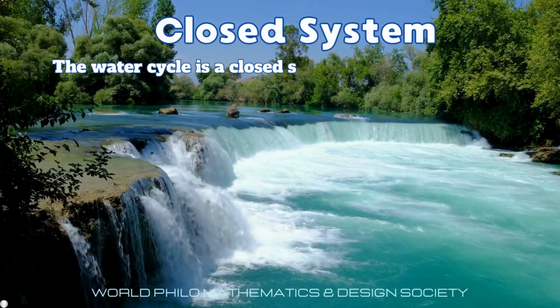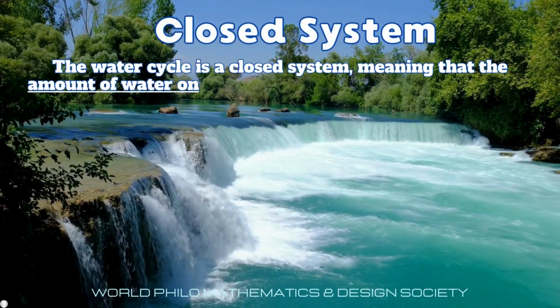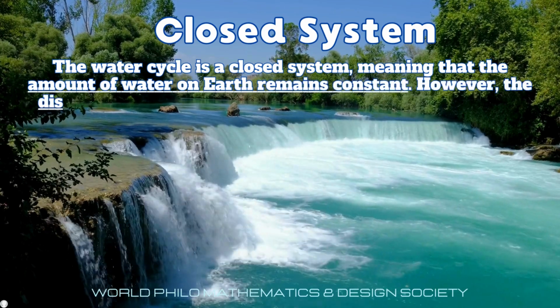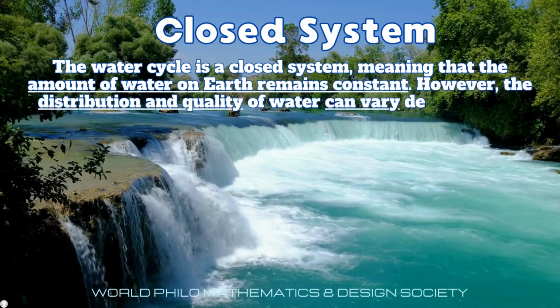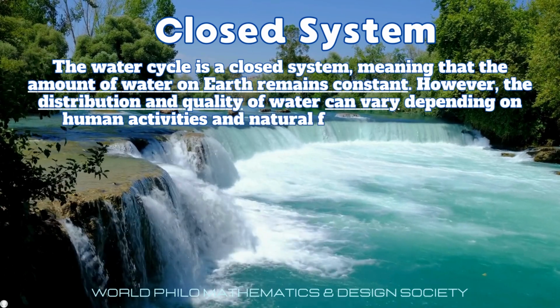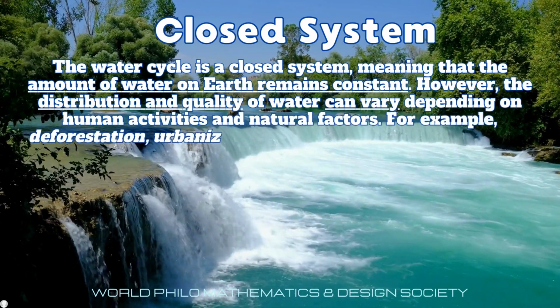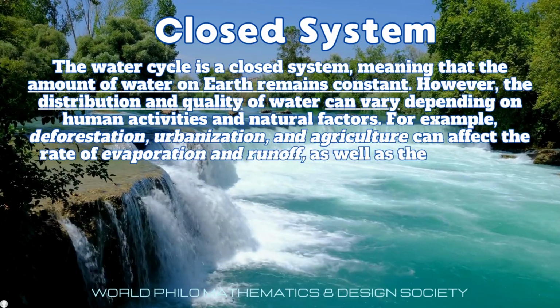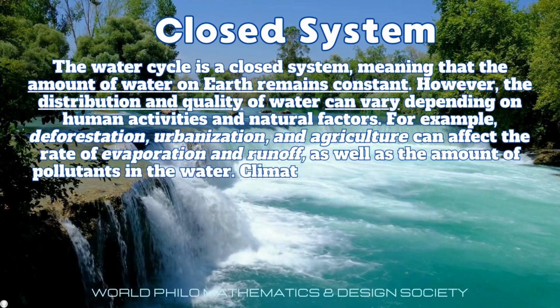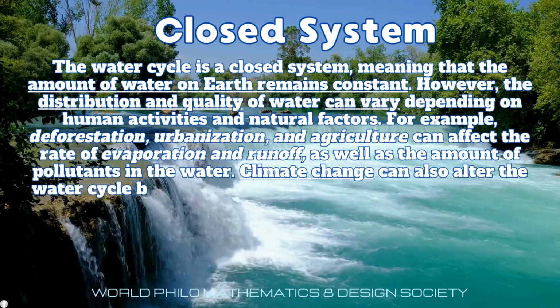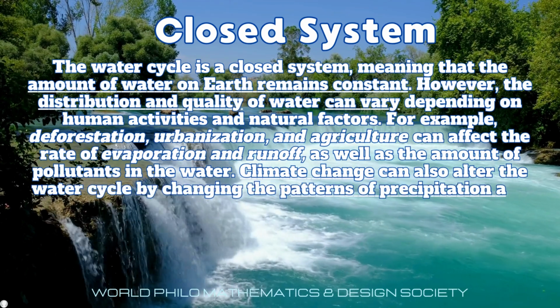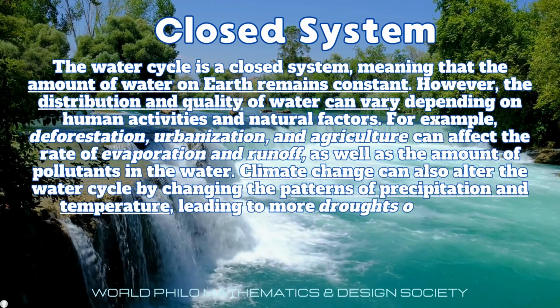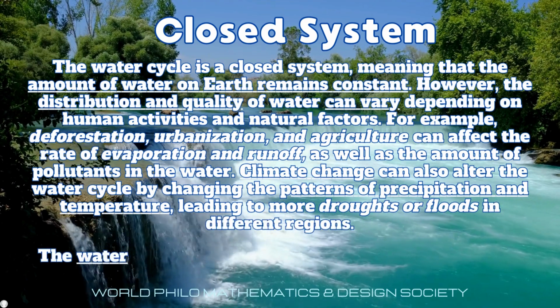The water cycle is a closed system, meaning that the amount of water on Earth remains constant. However, the distribution and quality of water can vary depending on human activities and natural factors. For example, deforestation, urbanization, and agriculture can affect the rate of evaporation and runoff, as well as the amount of pollutants in the water. Climate change can also alter the water cycle by changing the patterns of precipitation and temperature, leading to more droughts or floods in different regions.